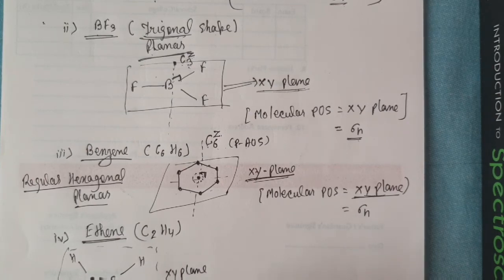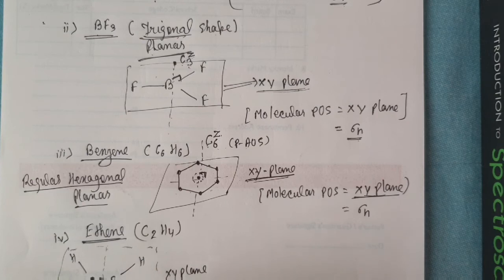And now I have to find whether this is sigma h or sigma v. So now just check it. Where is its principal axis of symmetry? So the principal axis of symmetry will be like this.